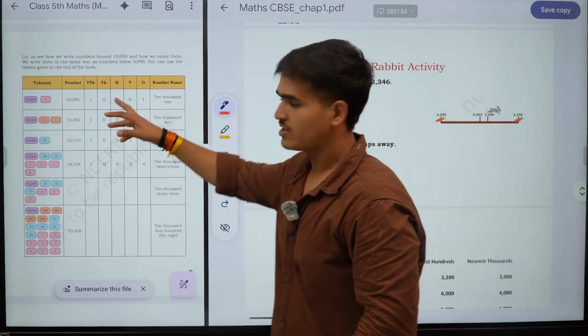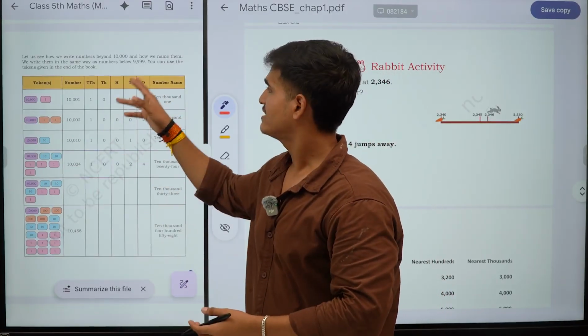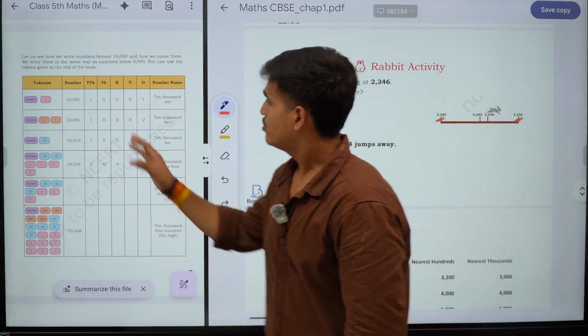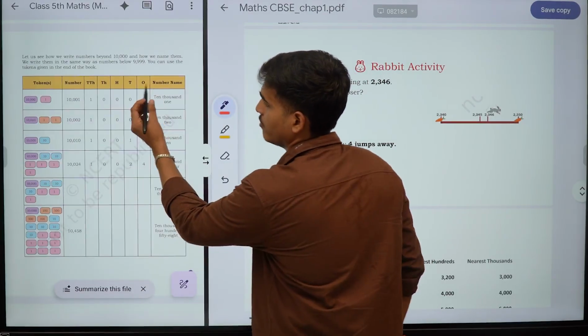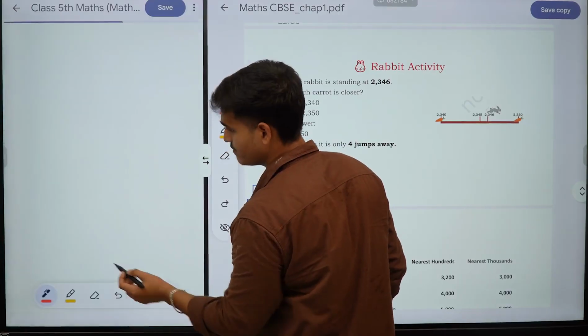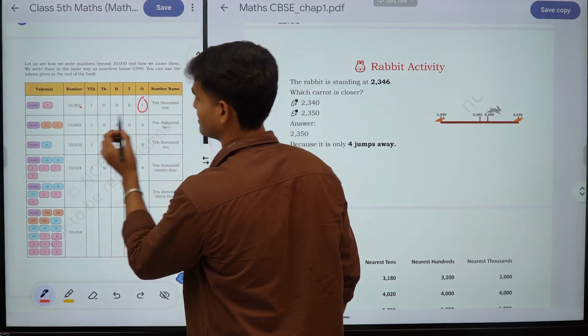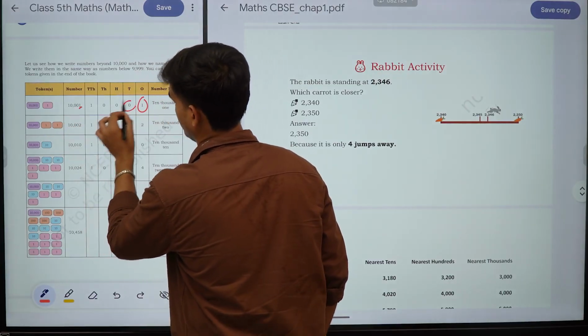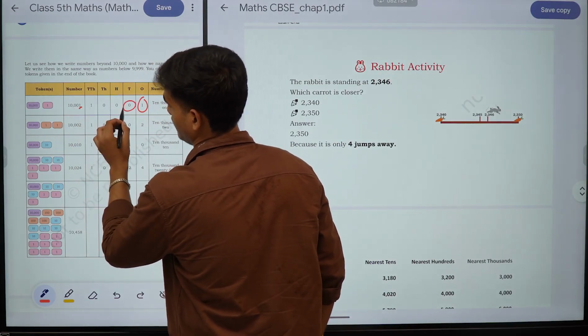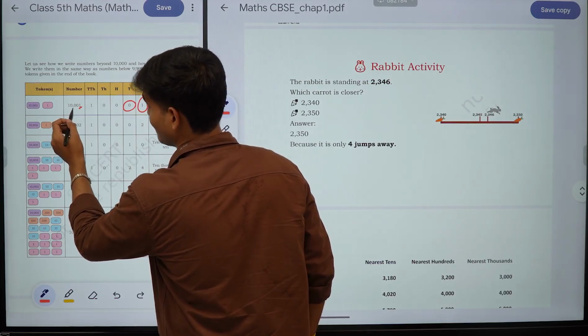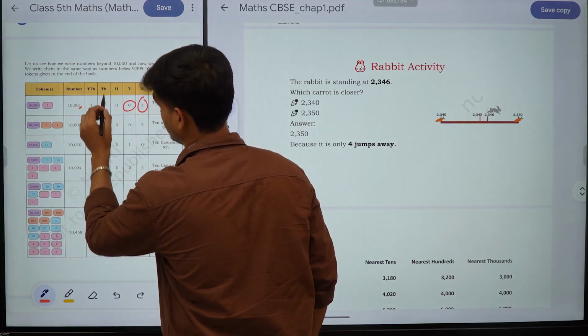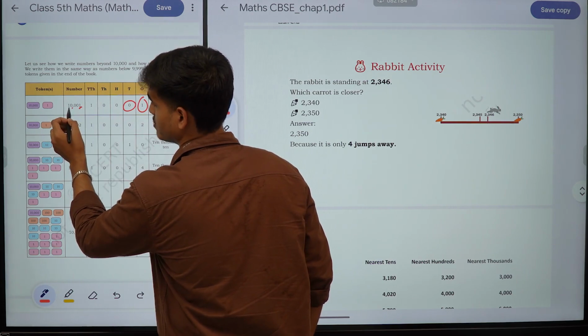So we simply have to read the place names. I have already taught you: unit, 10, 100, 1,000, 10,000. So we just have to see what is in the ones place. In the unit place, that is 1. Yes sir, unit place is 1. In the tens place is 0. In the 100 place, 0. In the 1,000 place, 0. And in the 10,000 place, there is 1.